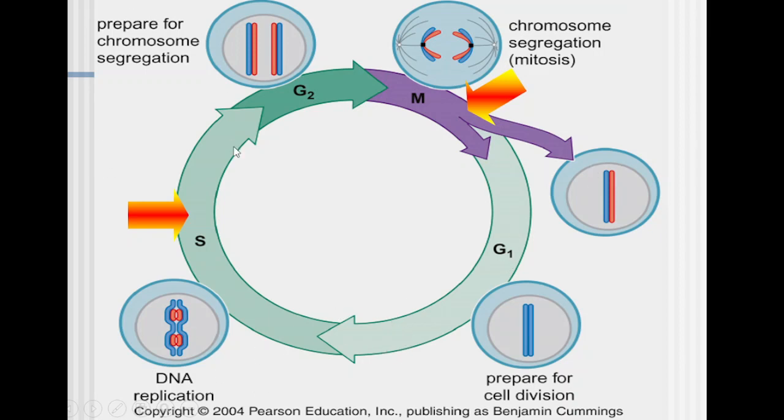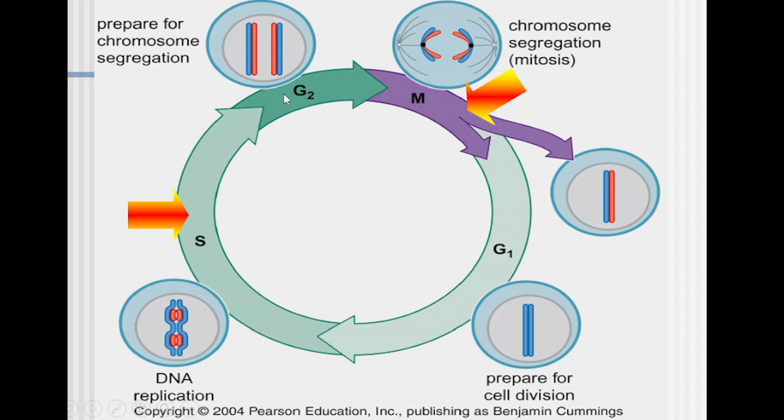After replication is completed, at this particular point there is another checkpoint. It checks whether this DNA is completely replicated or not. DNA replication only takes place within S phase. It will never take place in M phase or in G1 or G2 phase. So it has to check whether the entire length of DNA has been replicated. Only if it is fulfilled will it pass to G2.